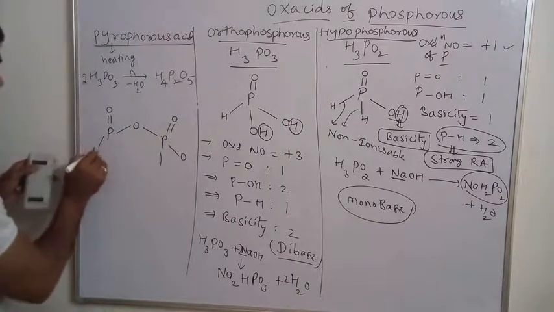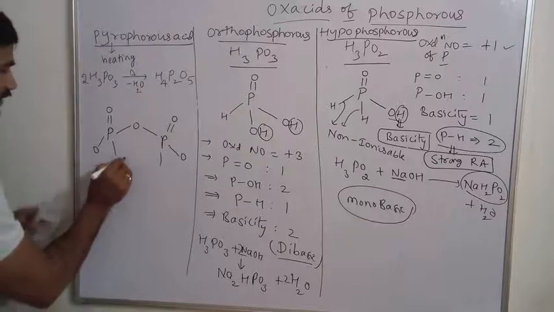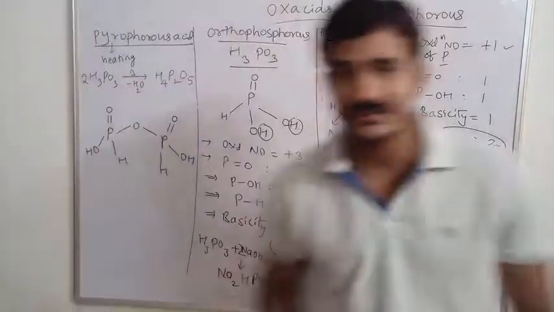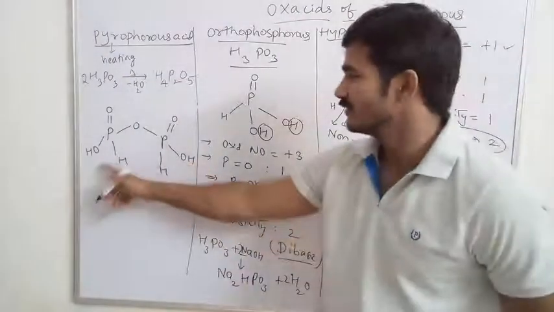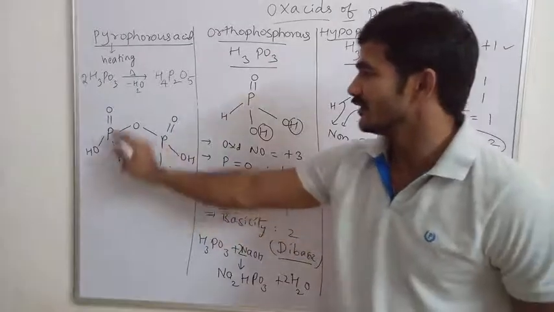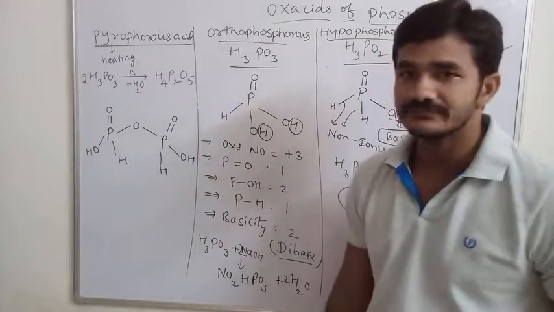Remaining are hydrogens. Okay, so this is the structure of H4P2O5, 1 2 3 4 5.